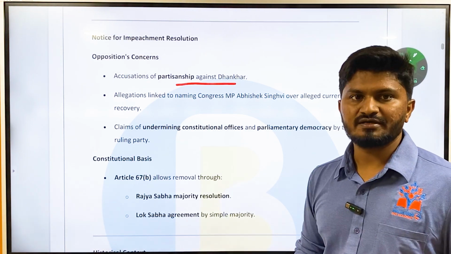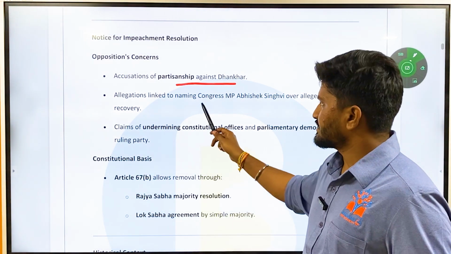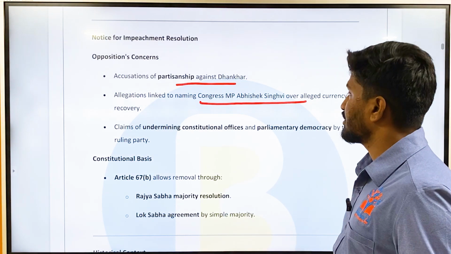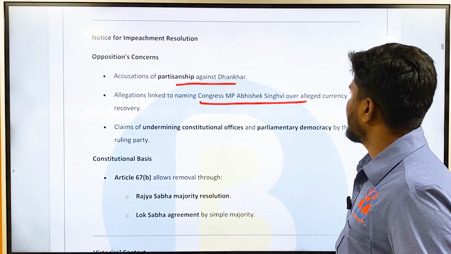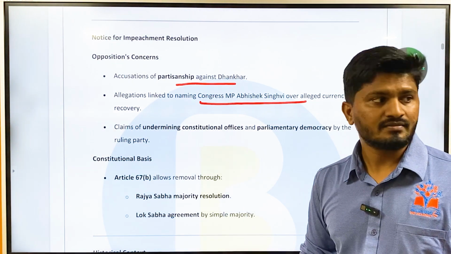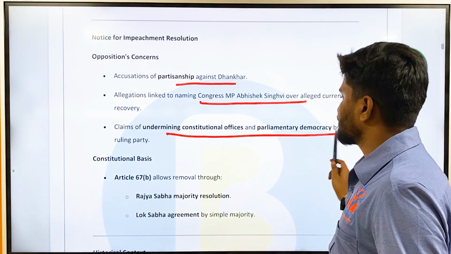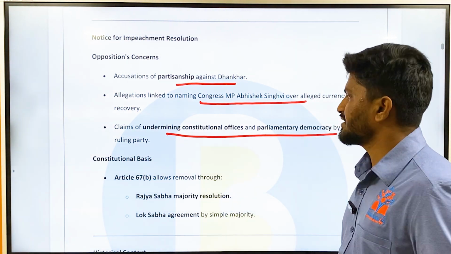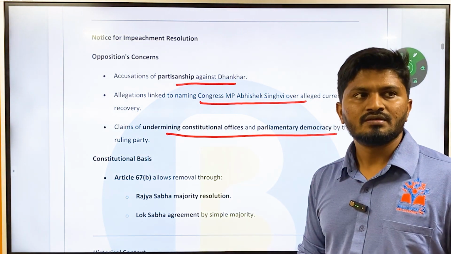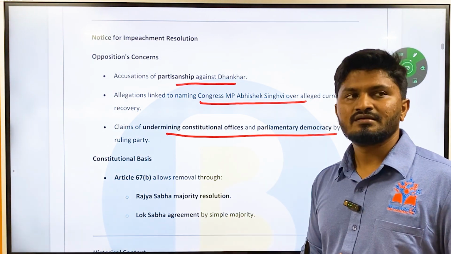partisan towards the government. Allegations linked to naming Congress MP Abhishek Singhvi over the alleged currency recovery, and then claims of undermining constitutional offices and parliamentary democracy by the ruling party. Okay, so it is more political in nature.